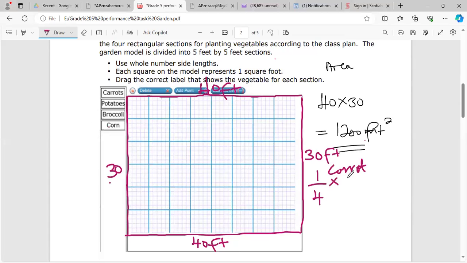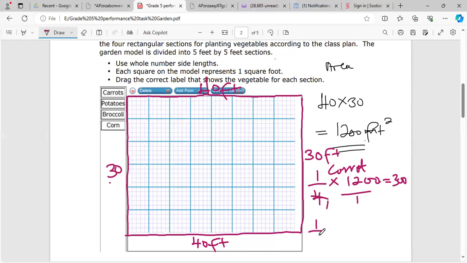So we just find 1/4 of the total, which is 1,200. 4 into itself 1 time, 4 into this goes 300. So it should be 300 feet for the carrot. Next we have potatoes, which is 1/6.